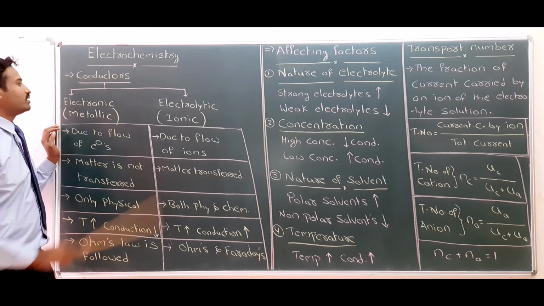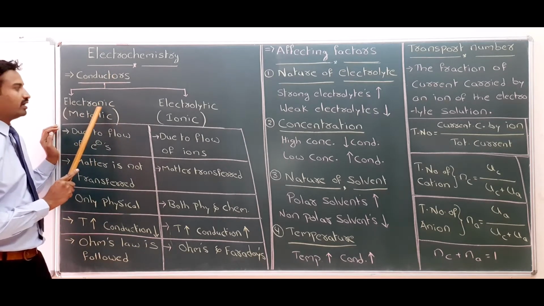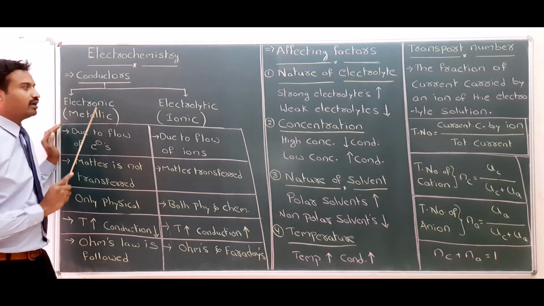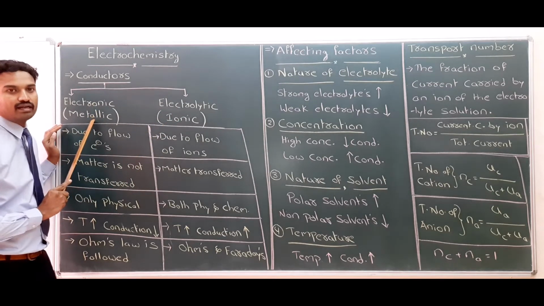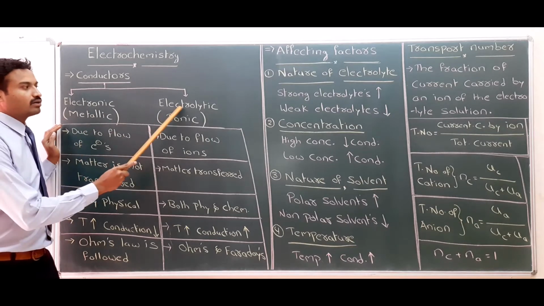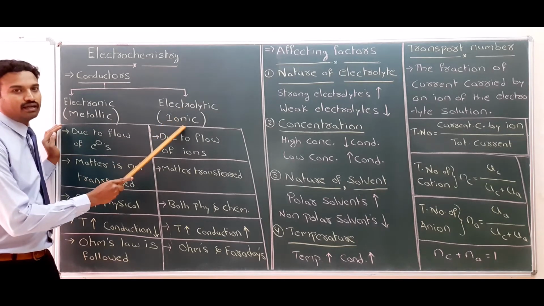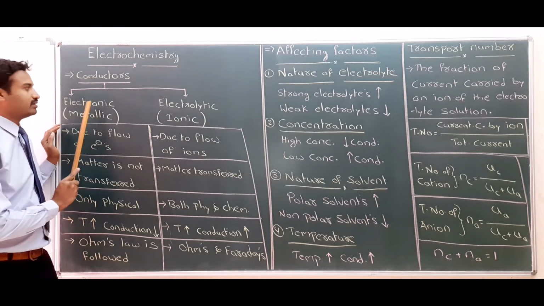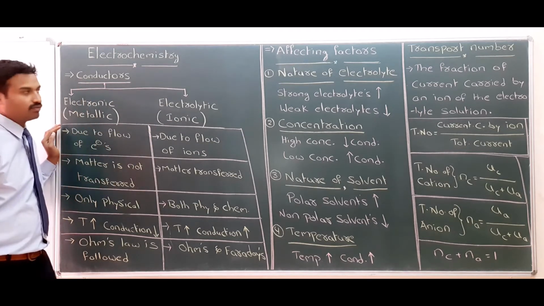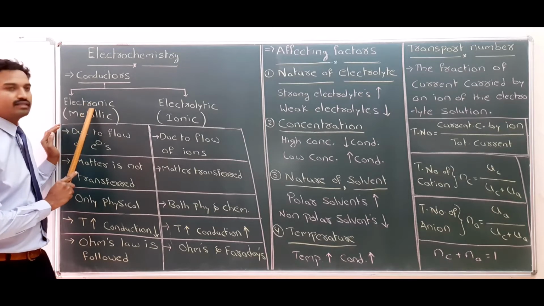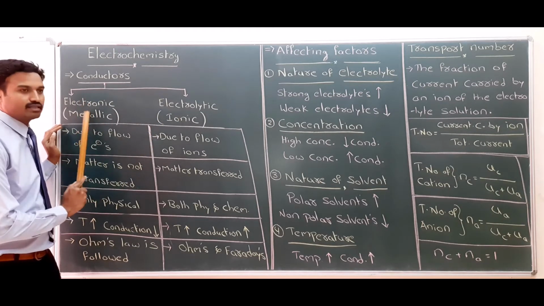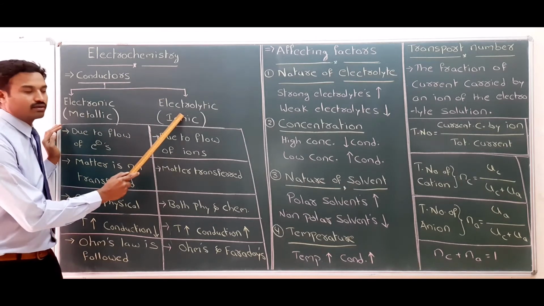Conductors are classified into two types: electronic conductors and electrolytic conductors. Simply, electronic conductors are called metallic conductors, and electrolytic conductors are called ionic conductors. These are the metallic substances, and these are called electrolytes.